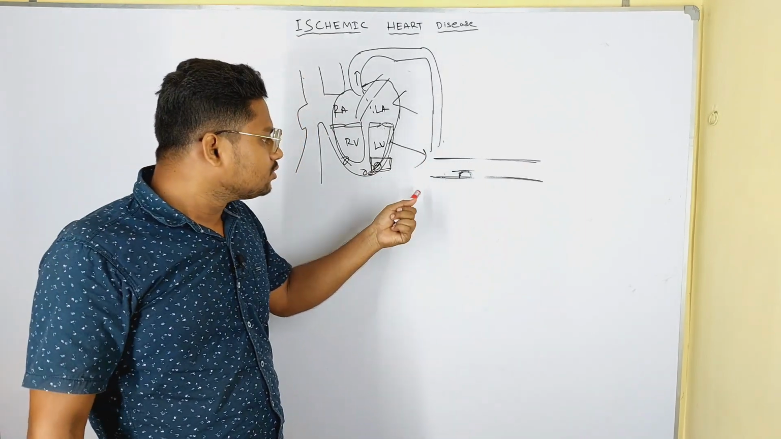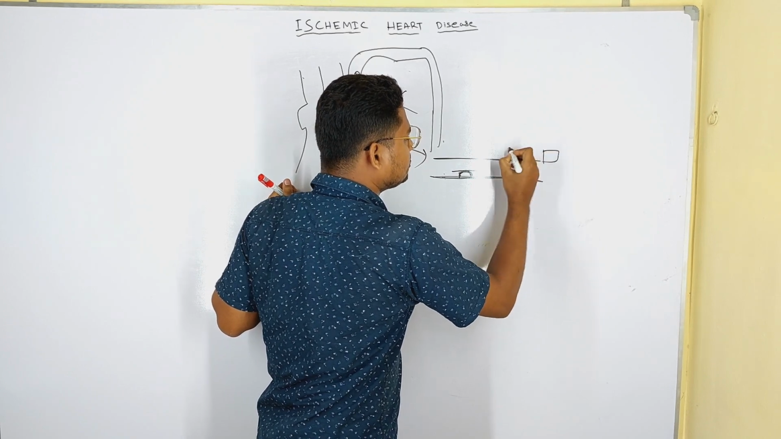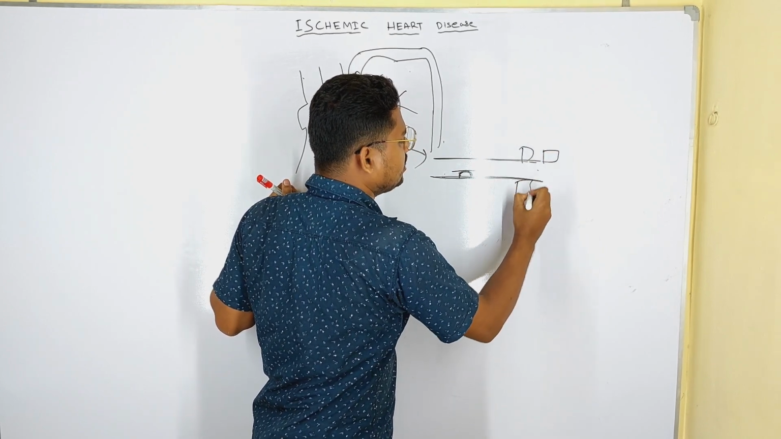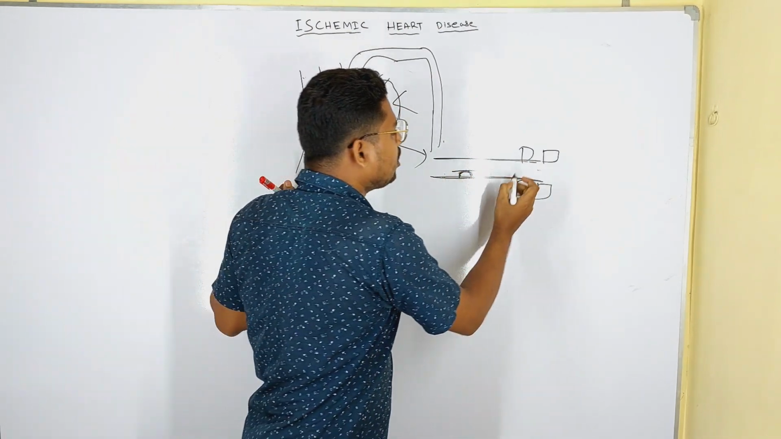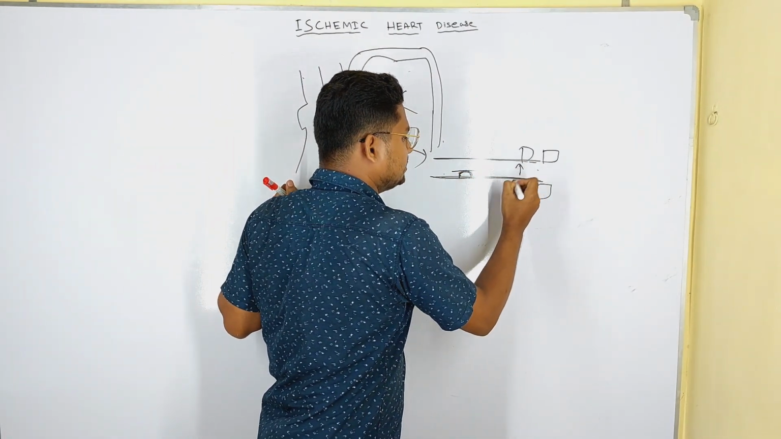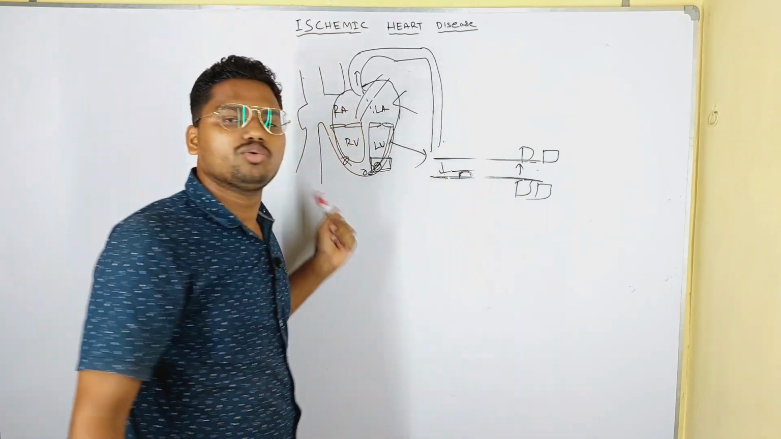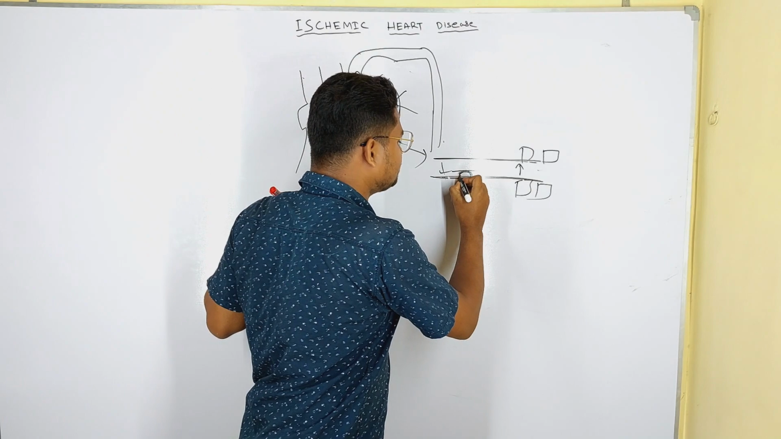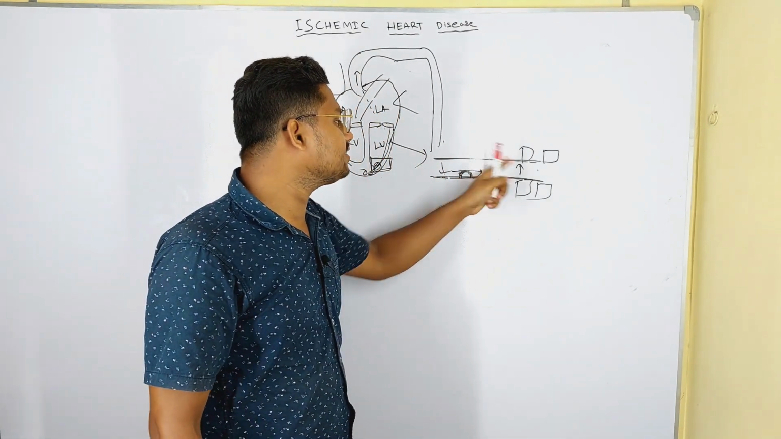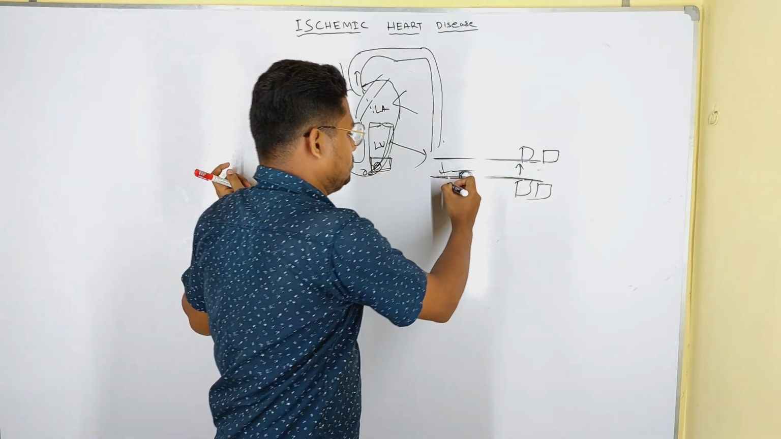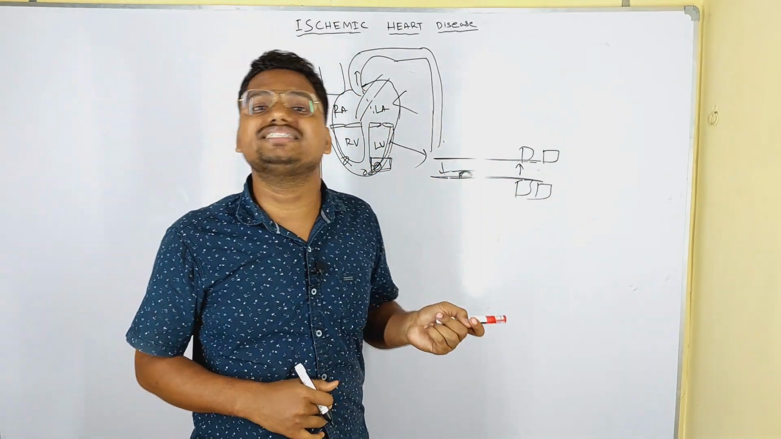The demand is there, the tissue is here. When the demand is more but the supply is reduced, why? Because of any obstruction. When there is an obstruction, the supply is reduced, and this condition is called angina.